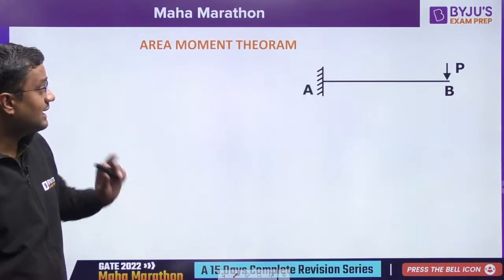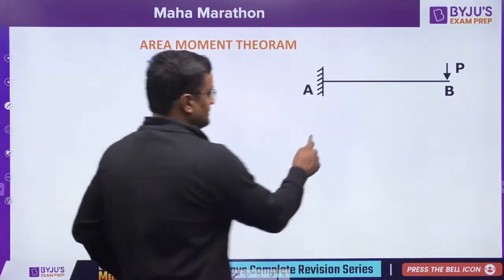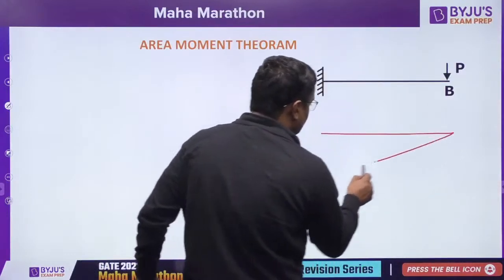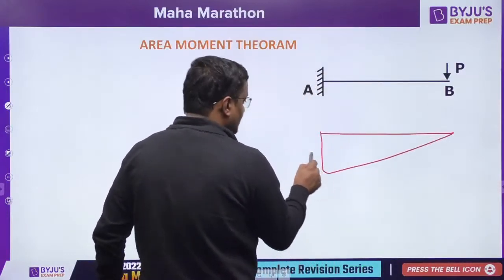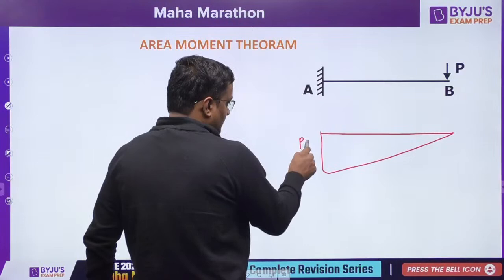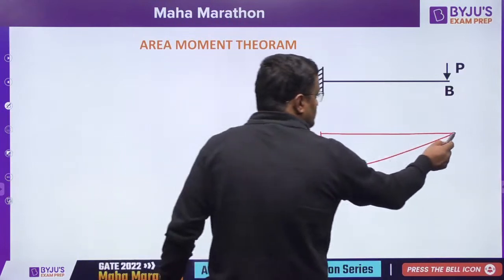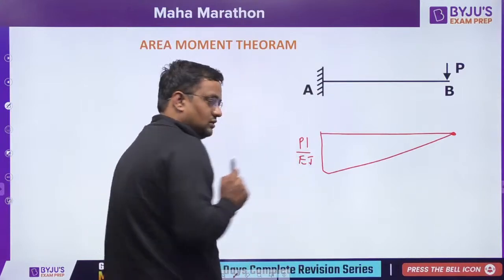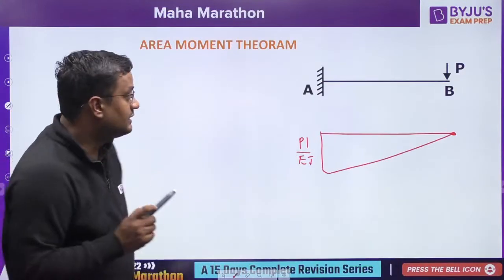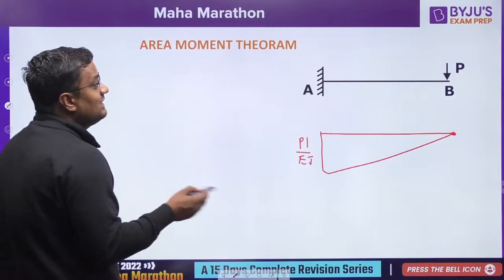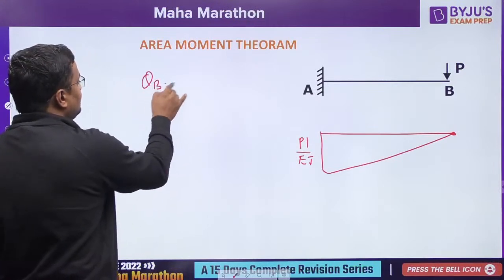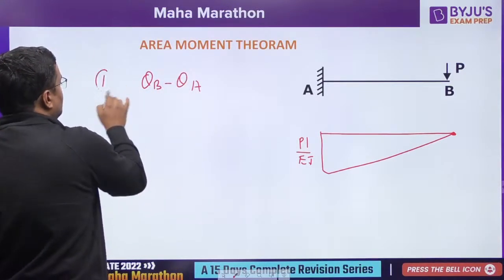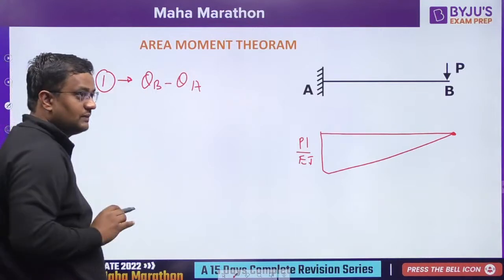Okay. Now the area moment theorem, guys. He says that first of all, make an M diagram, the bending moment diagram. Here it will be PL. Make M by EI, divide by EI. So 0 by EI will be 0, and here it will be like this. Then the difference in slope between any 2 points, like theta B minus theta A, is the first theorem.